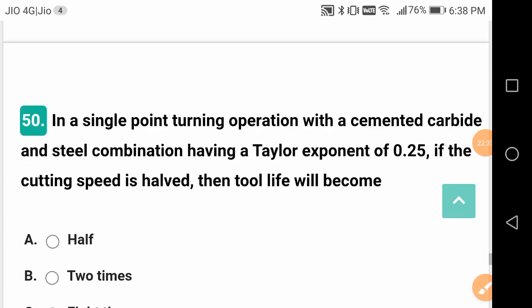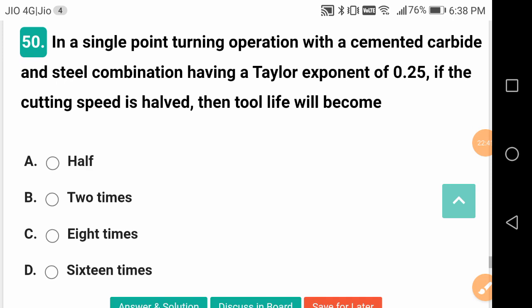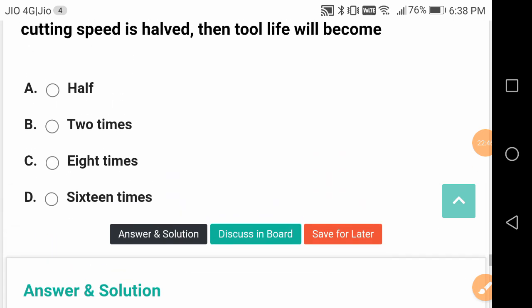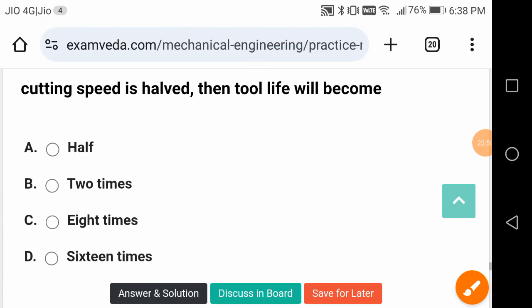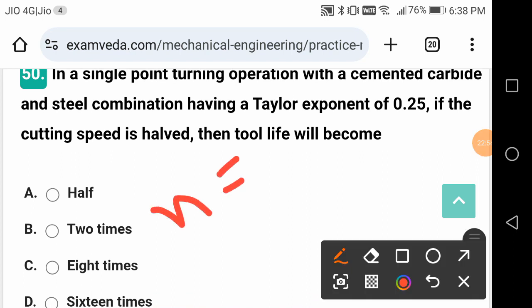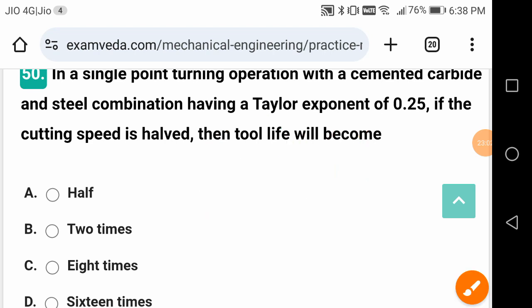One last question. In a single point turning operation with a cemented carbide and steel combination having a Taylor exponent n equal to 0.25, if the cutting speed is halved, then tool life will become 16 times. So n is 1/4, so it has to be multiplied by 64... 16 times. This is once again a good question, friends.